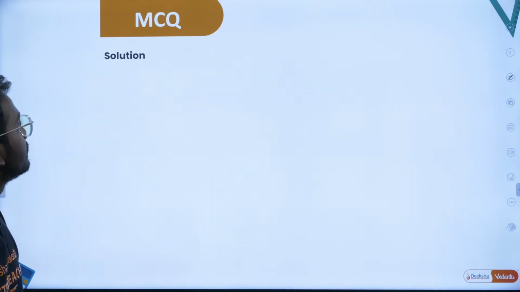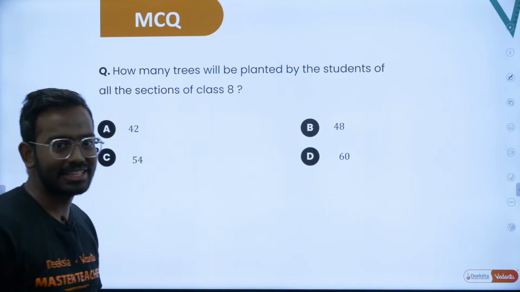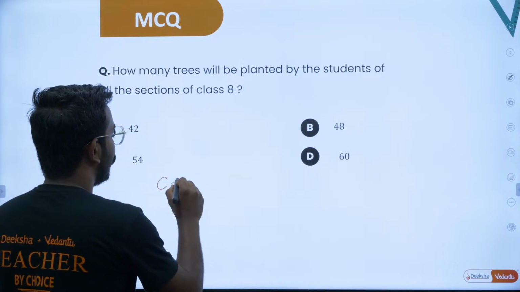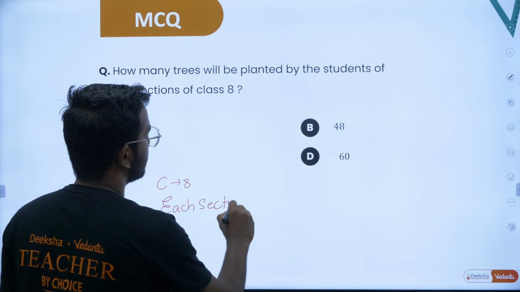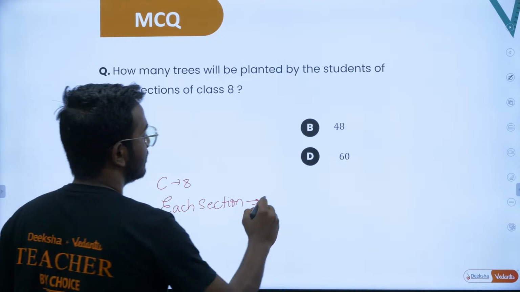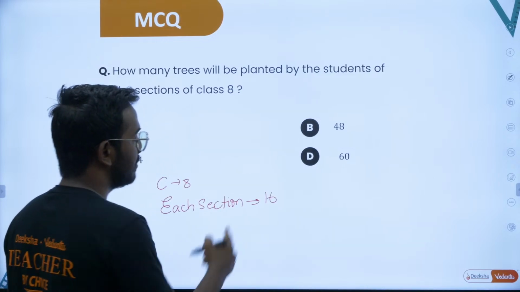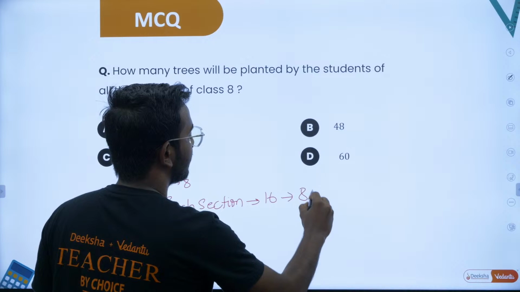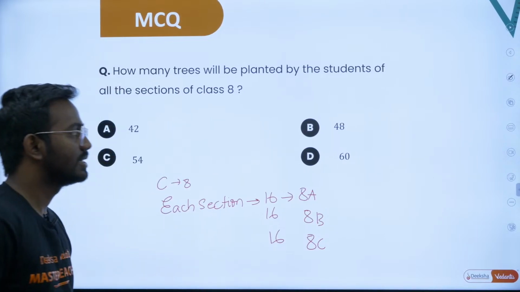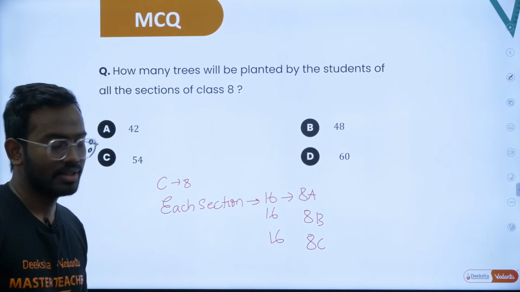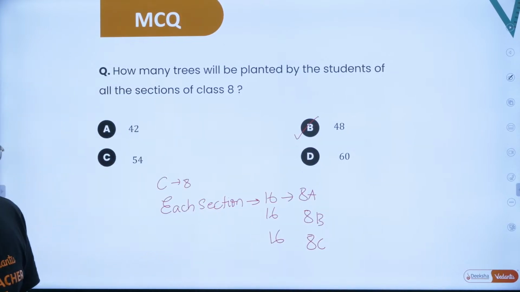Let's take up the next question. How many trees will be planted by the students of all sections of class 8? Each section of class 8 will plant twice 8, that is 16 from each section. That is 8A, 8B and 8C, that is 16, 16 and 16. So 16 threes are, very good Dhanush, 16 threes are 48. So option B is correct. Well done, super.